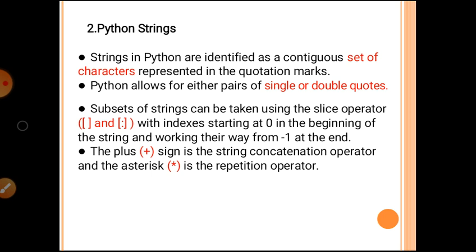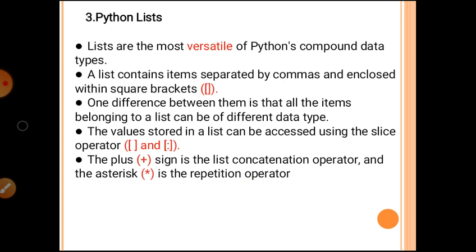A subset of a string can be taken using the slice operator with indexes starting at 0 at the beginning of the string and working their way from 1 to the end. The plus sign in a string is the concatenation operator, and the star sign, also known as asterisk, is the repetition operator. The plus sign indicates the concatenation operator and the star sign indicates the repetition operator.